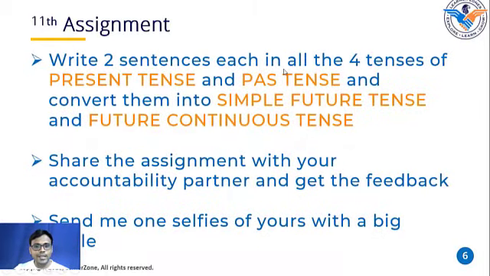Now, what is your 11th assignment? Write 2 sentences each in all the 4 tenses of present tense and past tense. That means you have to write 2 sentences of simple present tense, 2 sentences of present continuous tense, 2 sentences of present perfect tense, and 2 sentences of present perfect continuous tense. Similarly, you have to do it for past tense also. And you have to convert all those sentences into simple future tense and future continuous tense. This is the first point of your 11th assignment. Second, you have to share the assignment with your accountability partner and get the feedback.